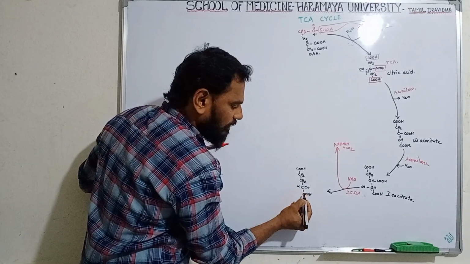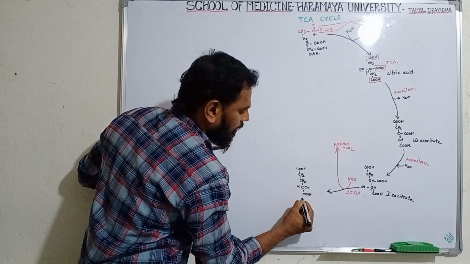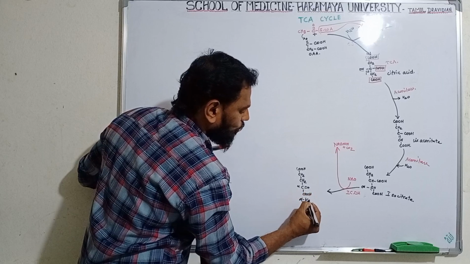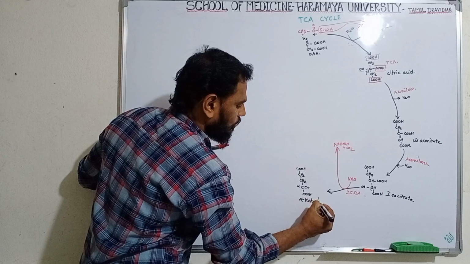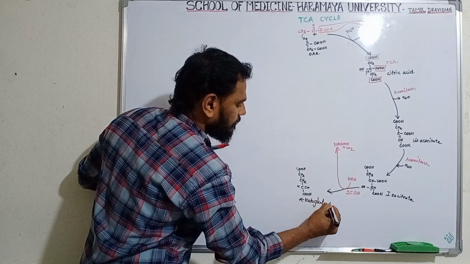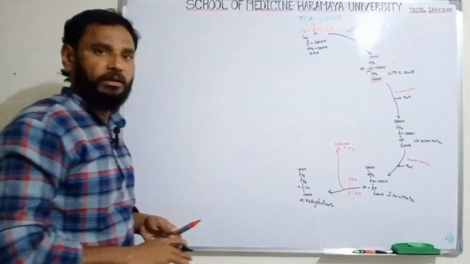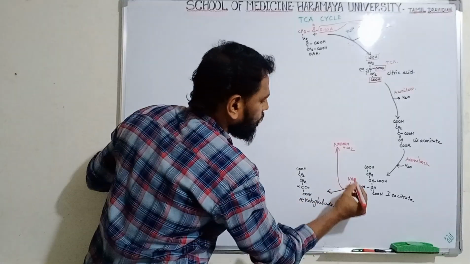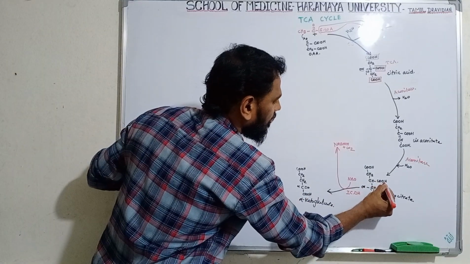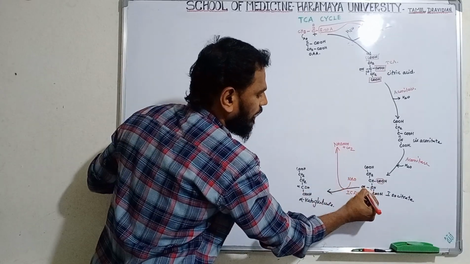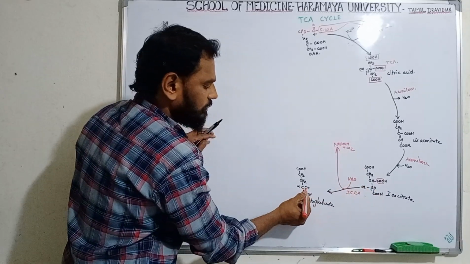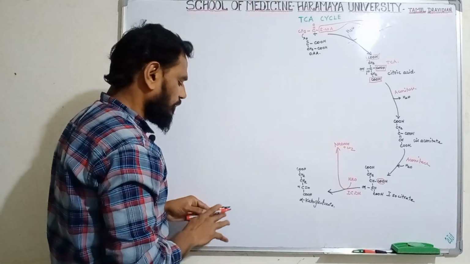This carbon is called the alpha carbon. So the alpha carbon contains a ketone group. Alpha keto. The overall structure is called the glutarate structure. Clear, Umar? Listen carefully. So this is how it is removed. The carbon dioxide is removed from here. Then NADH takes one hydrogen atom. That's why it forms a ketone group. This is called alpha ketoglutarate.